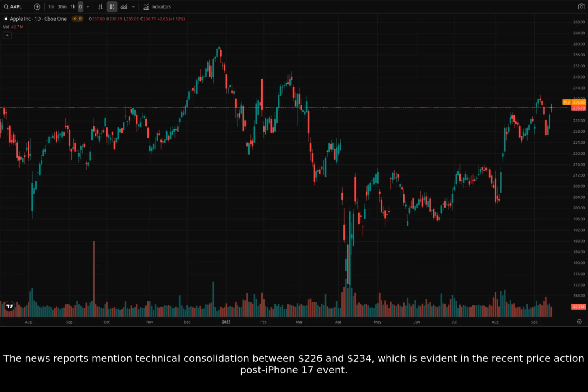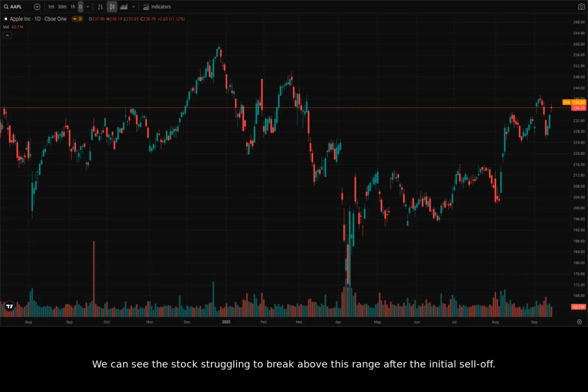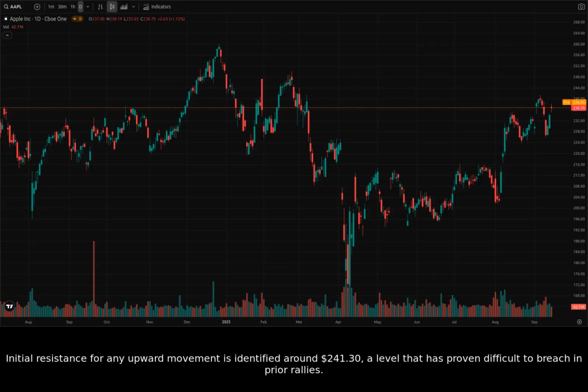Looking closer at the daily chart, we can identify key support and resistance levels. The news reports mention technical consolidation between $226 and $234, which is evident in the recent price action post-iPhone 17 event. We can see the stock struggling to break above this range after the initial sell-off. Initial resistance for any upward movement is identified around $241.30, a level that has proven difficult to breach in prior rallies.